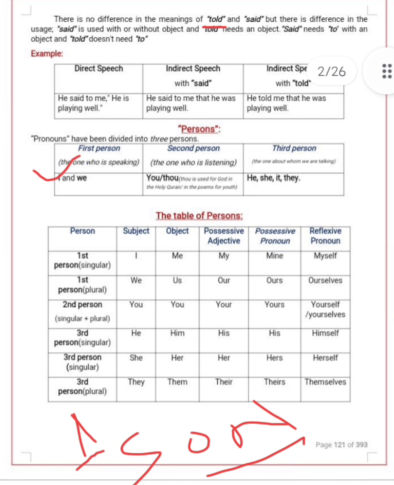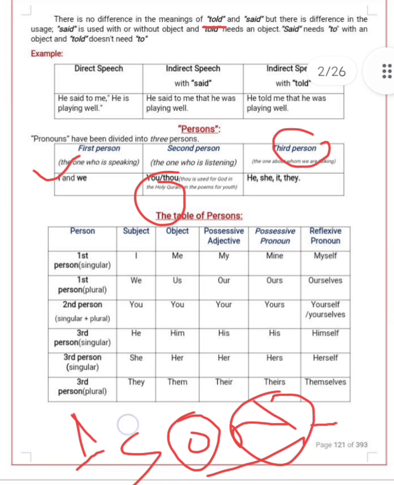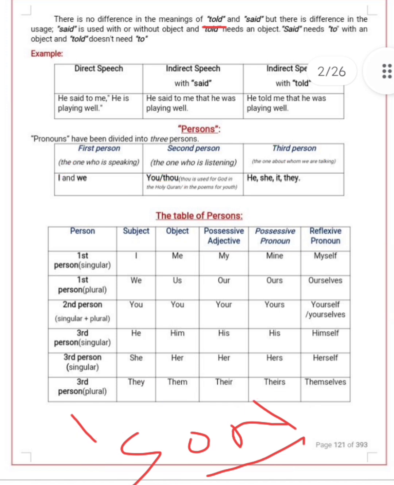Second person, "you", changes according to the object. And third person, he, she, it, or they, will not change. That is the sun formula. First person changes according to subject, second person changes according to object, third person will not change. So this is our formula of changing pronouns.